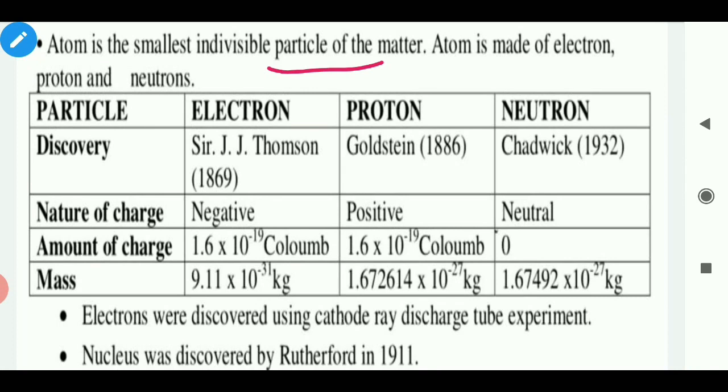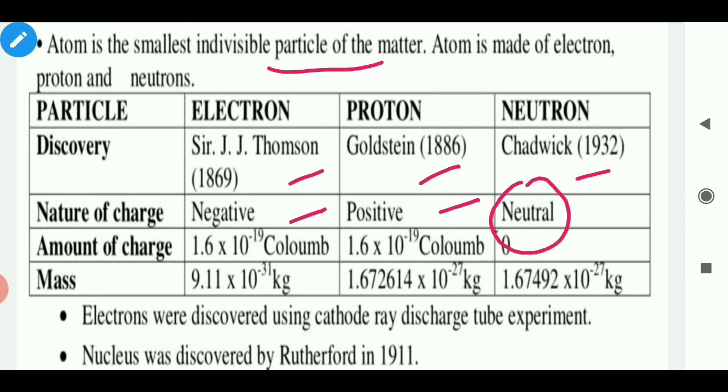Electron was discovered by J.J. Thomson, but proton was discovered by Goldstein and neutron was discovered by Chadwick. Nature of charge present on electron is negative, but proton is positive, but neutron has no charge.